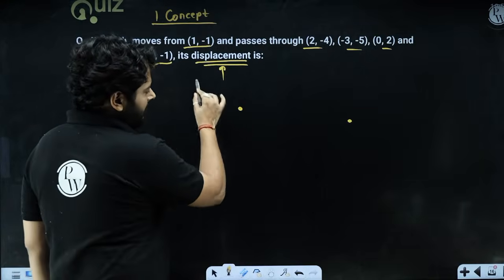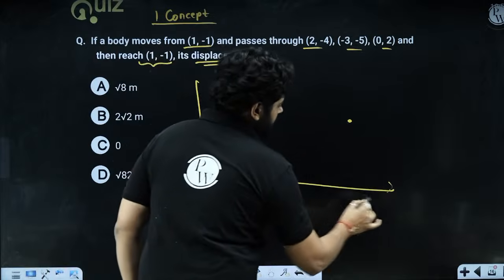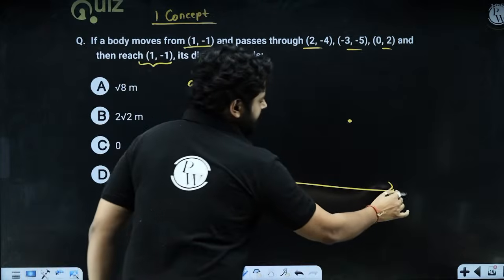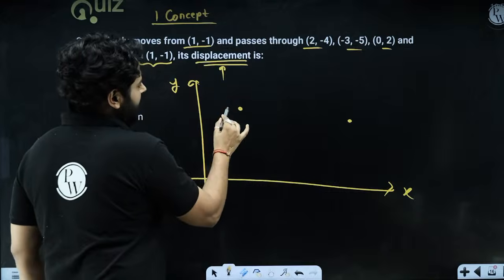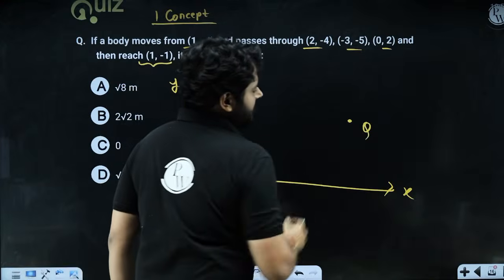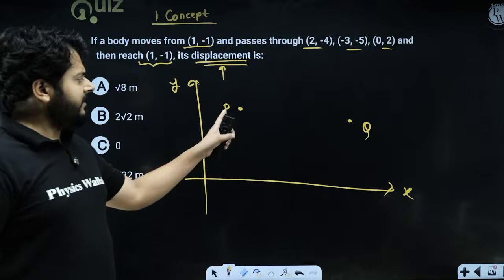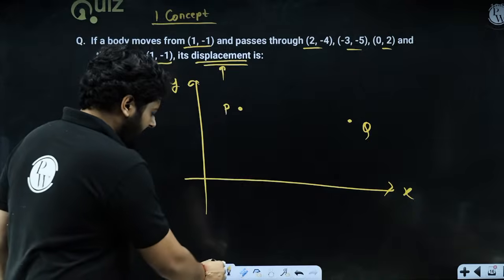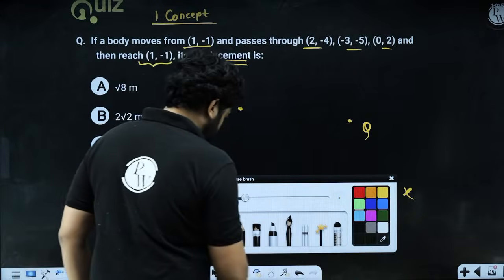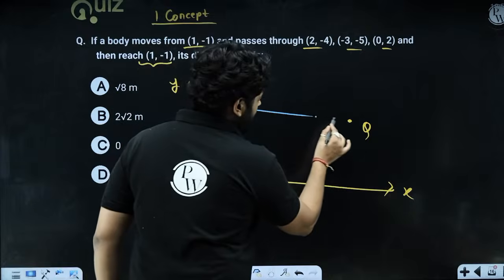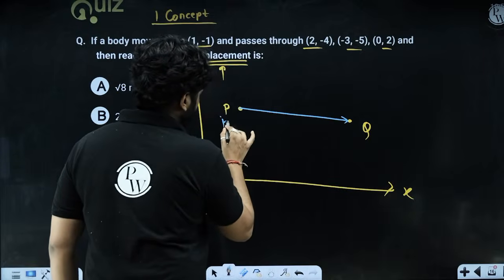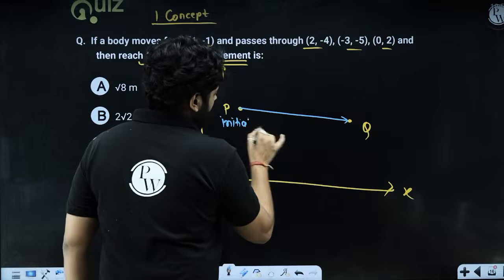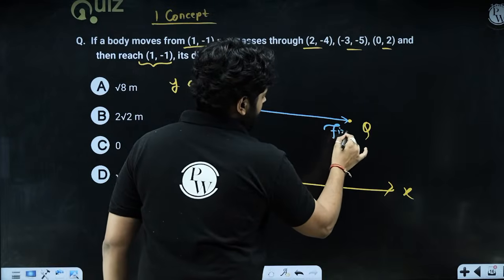This is the coordinate system, x axis and y axis. This is the initial point and this is where the journey ends. This is the final point. The displacement vector will be the line joining P and Q. The displacement vector is the line joining the initial point to the final point.